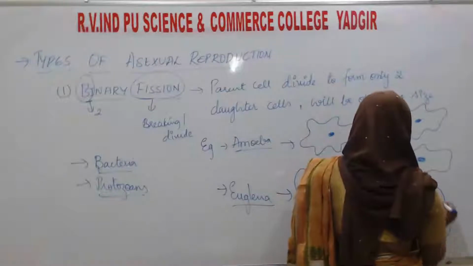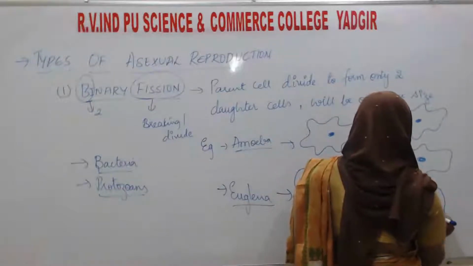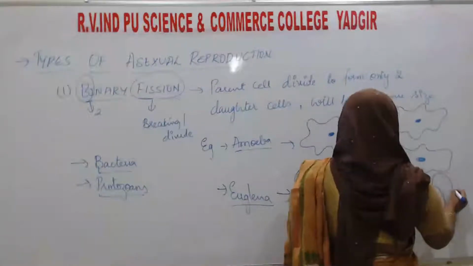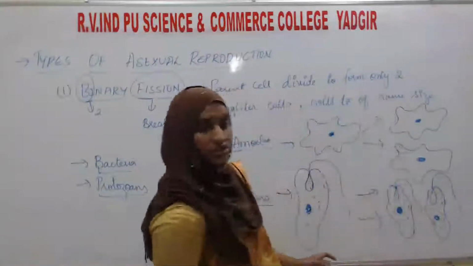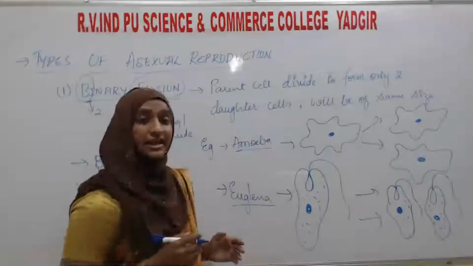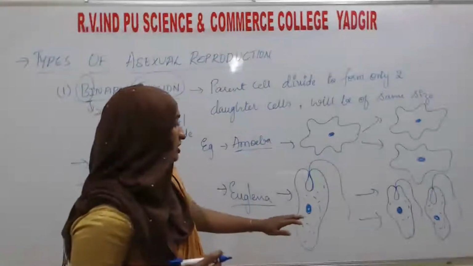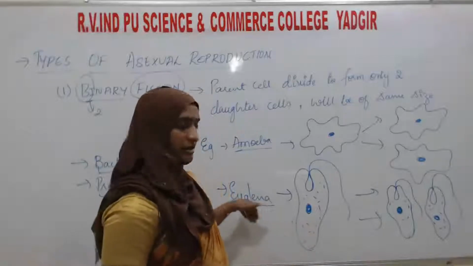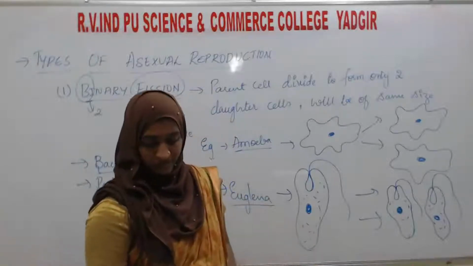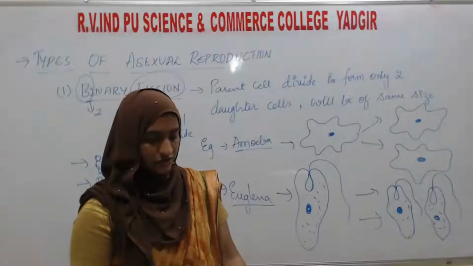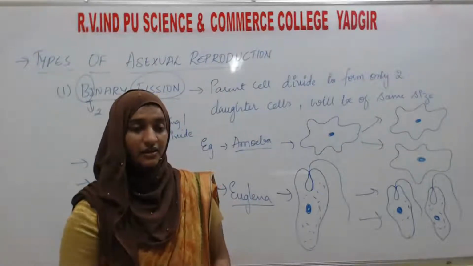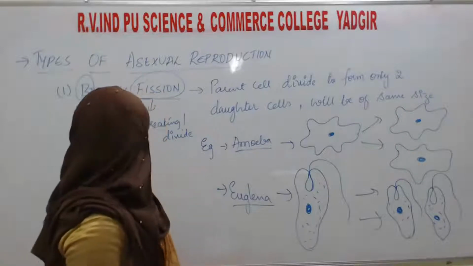They are similar not only morphologically, meaning the external characters, but their genetic material is also similar to their parents. So this is binary fission. In planaria also you can see a transverse binary fission.